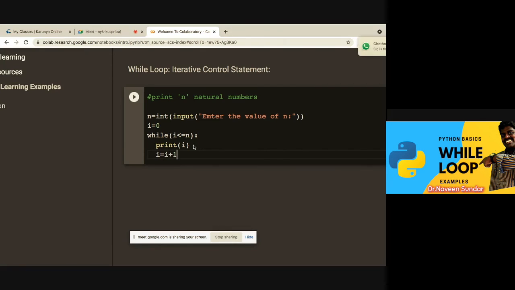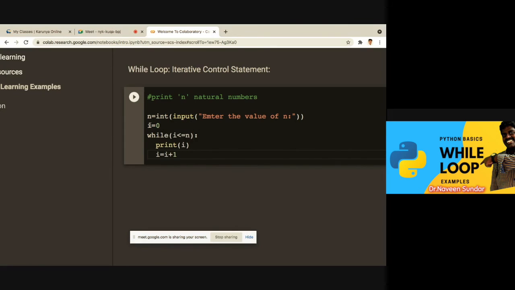During the assignment operators, I have taught you this, right? So i equal to i plus 1. Got it? So this is the updation part. When you do this, then only n number of times it will iterate, otherwise it will not. Got my point?